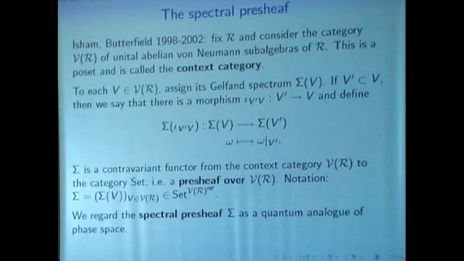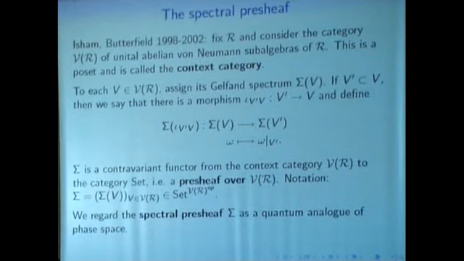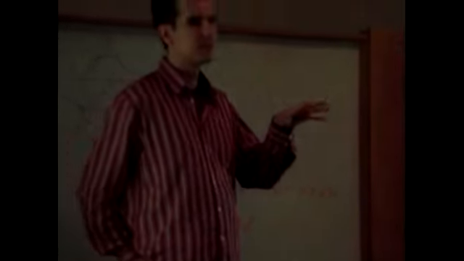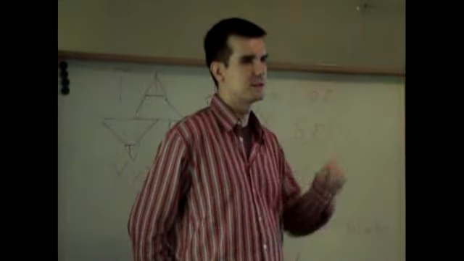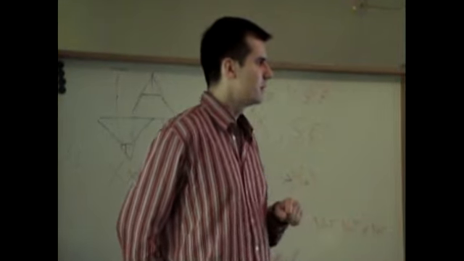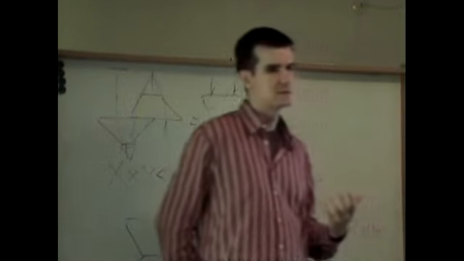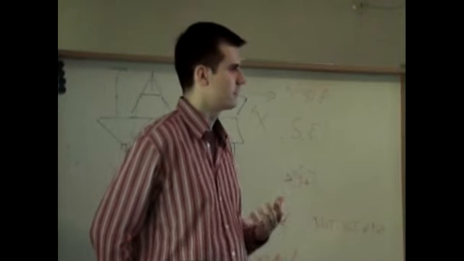Okay. Then the next thing you want to do is to define a certain presheaf, and if you know that it's okay, if you don't know that it's also no problem, I think. You simply take the Gelfand spectrum for each of these abelian subalgebras. These are the objects in this presheaf, which itself is a category, of course.